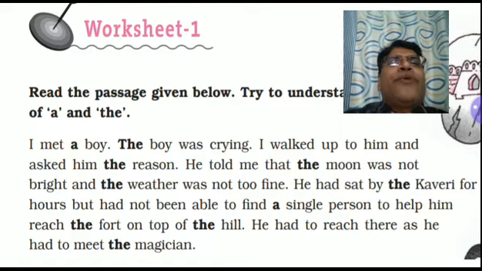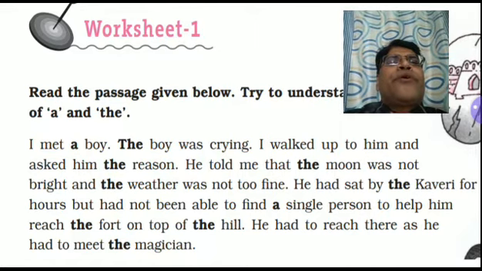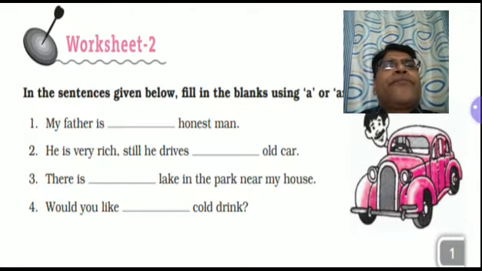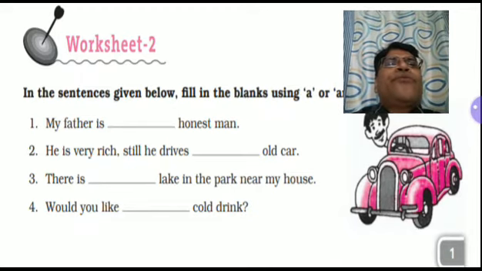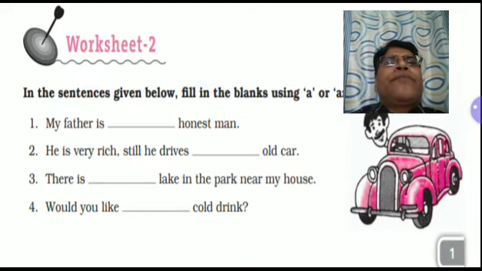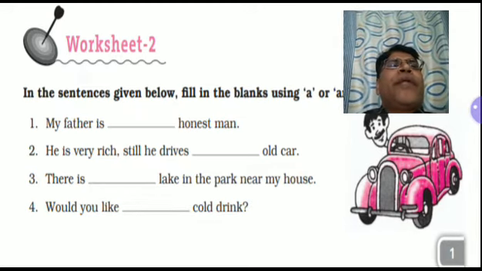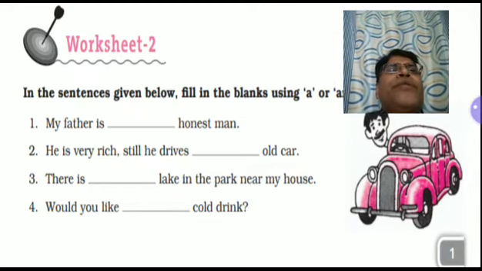Now let us move to the other part of this worksheet. In worksheet 1, there is only a passage, while in worksheet 2, you have to fill in the blanks with